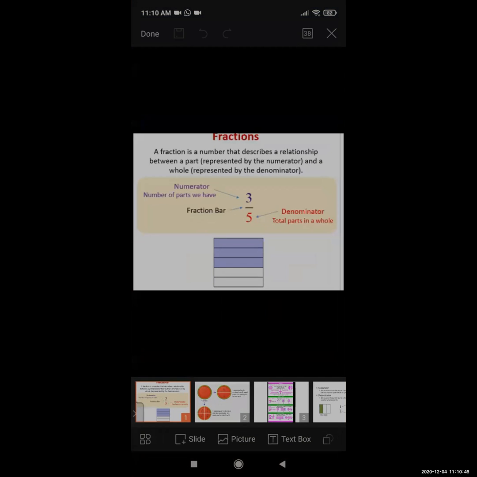Anyone unmute, otherwise give me the answer in the chat box. Is my screen visible properly? Yes. Okay. Now students, look here: fractions. What is the spelling of fraction? F-R-A-C-T-I-O-N-S. We learned it already. Fraction means what? A number that describes a relationship between a part and a whole.